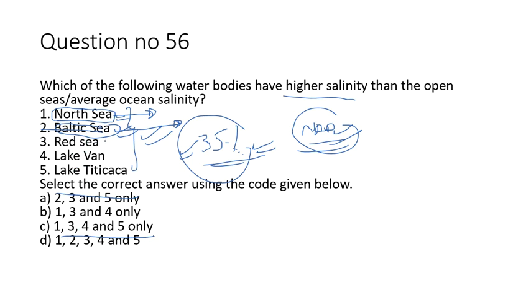But if you see the remaining options, the Red Sea has salinity above average. Lake 1 is also having salinity above average. And Lake Titicaca is in the Andes mountains between Bolivia and Peru. This lake also has salinity above average. So all the options except 2 are the answer: 1, 3, 4 and 5. So C is the answer.